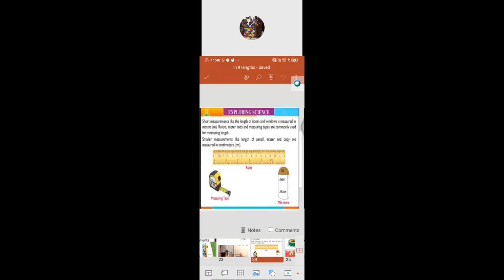Now we come to the ruler as well as the measuring tape. Which one have we seen there? Short measurements, like the length of a door as well as a window, are measured in meters. So rulers, meter rods and measuring tapes are commonly used in measuring length. That part we have seen now. For smaller things like the length of a pencil or an eraser, we can use the centimeter.